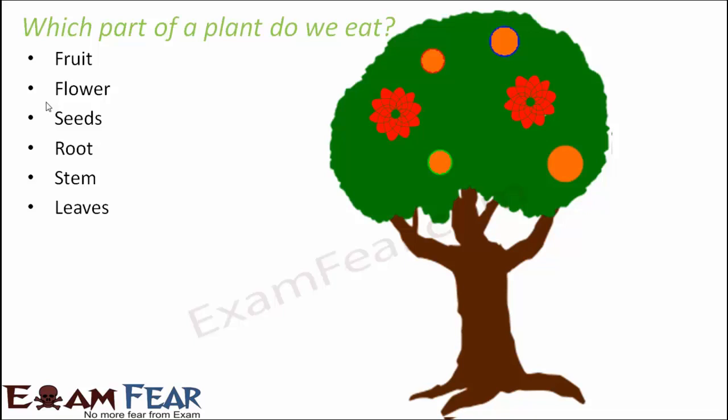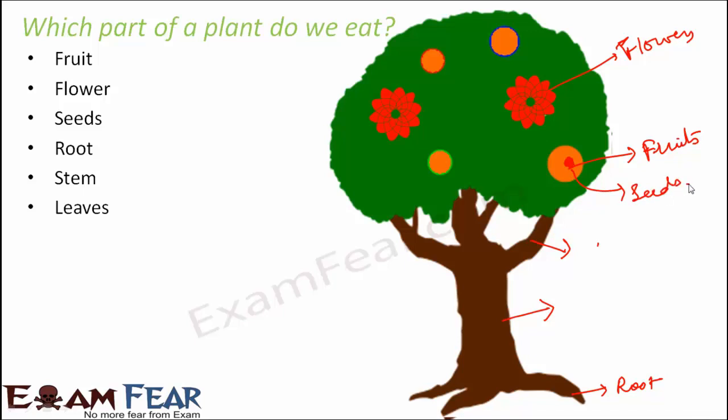Now the question is, we get all of these from plants, so which part of a plant do we eat? A plant has fruits, flowers, seeds, roots, stem, and leaves. There are so many different parts of the plant. You have the roots which are under the ground, you have the stem and the branches, with the main stem, you have flowers, you have fruits, and you also have seeds, which are present somewhere inside the fruits.